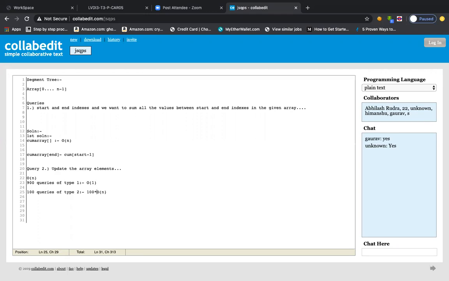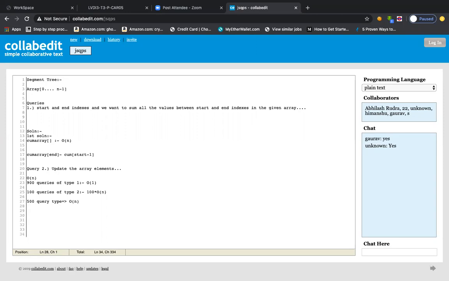Because you see, this is scenario 1, and I was mentioning that if you have 500 queries of type 1, this will be taking how much time? Order n plus 500 into order 1, so order 1 only, so order n basically, right? That's it.